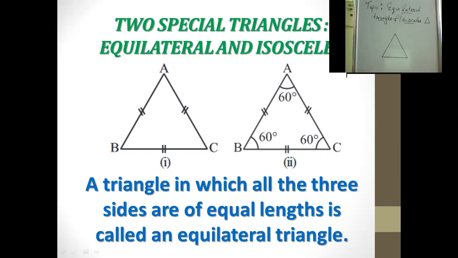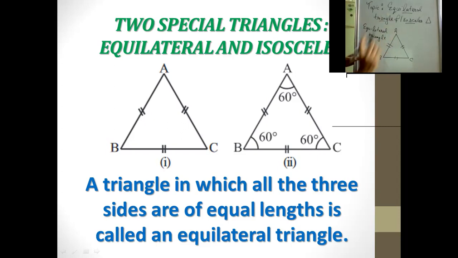You can see that I have drawn the triangle which is having equal sides. That means this side is equal to this side is equal to this, and this is equal to this. So the three sides are equal, which is the property of an equilateral triangle. So this is an equilateral triangle. Okay. In this case, what we see is the sides of a triangle are equal to each other.